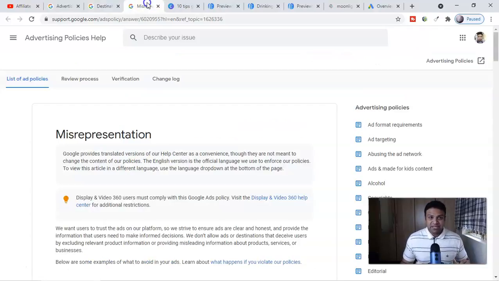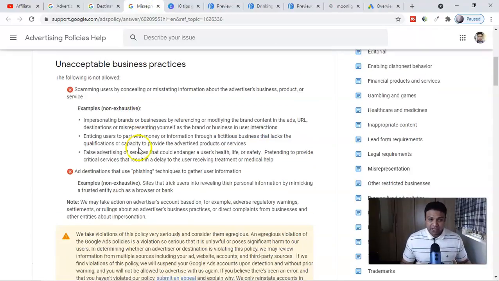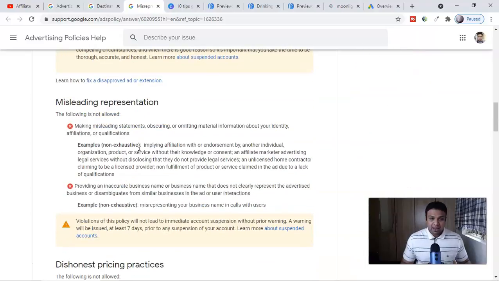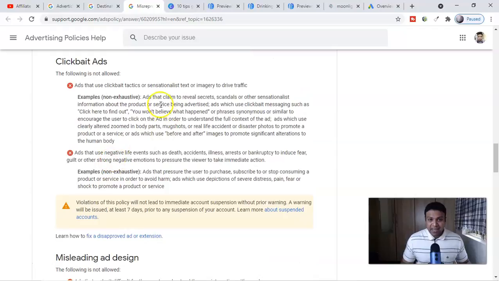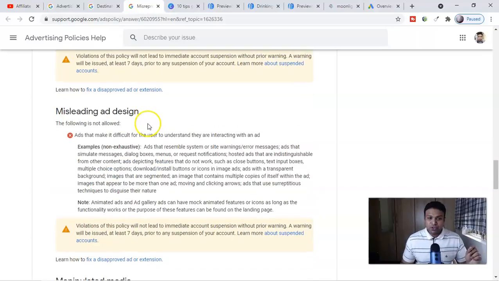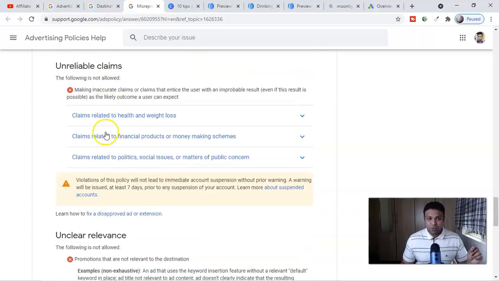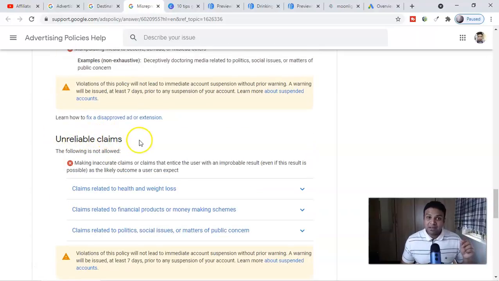Another important thing, guys, is presentation. If you scroll down again, you will see clickbait ads. Any kind of ad that claims to reveal a secret, scandal, or sensational things is not allowed. That is the reason I said you should not make any claims. If you go down, you can read about unreliable claims.